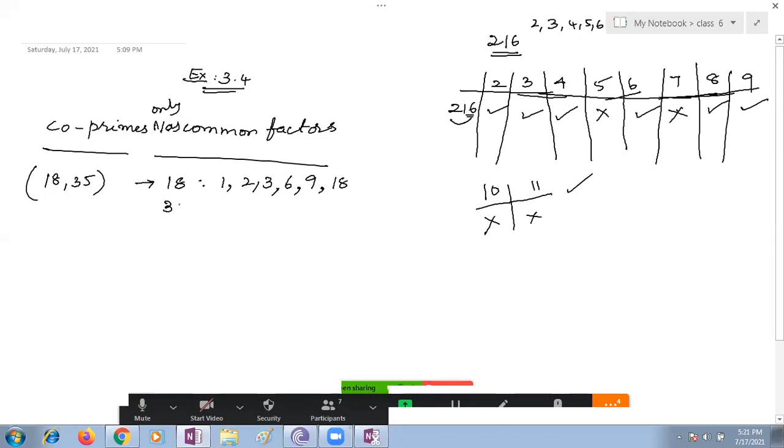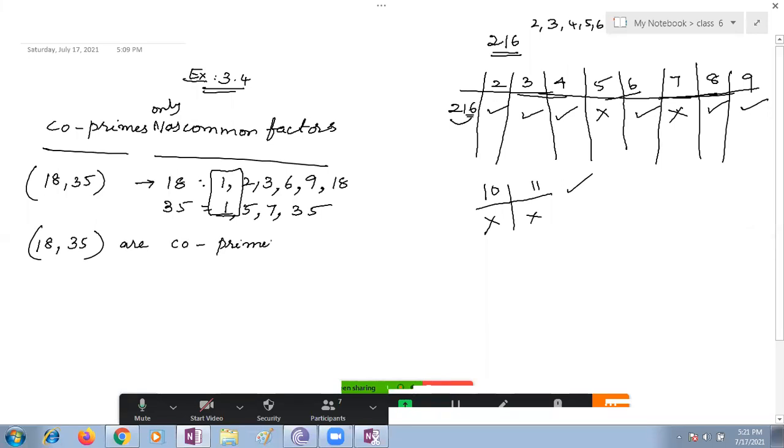Coming to 35, we can write 1, 2, 3 no, 4 no, 5, 7, 35. That's all. What is the common factor in these two? Only 1. Yes, 18 and 35 are co-primes.